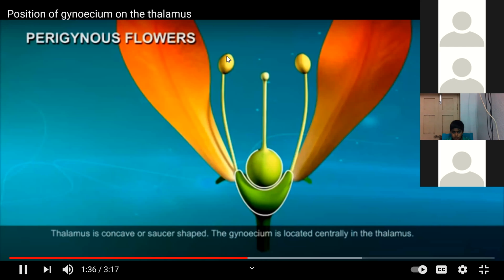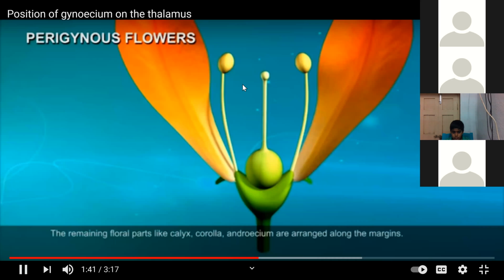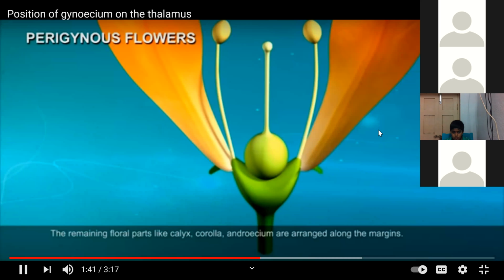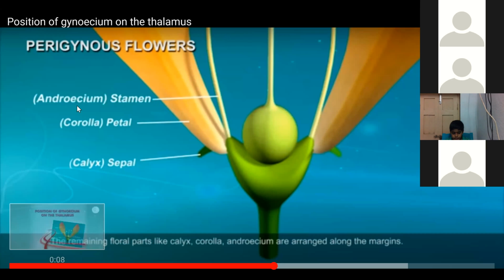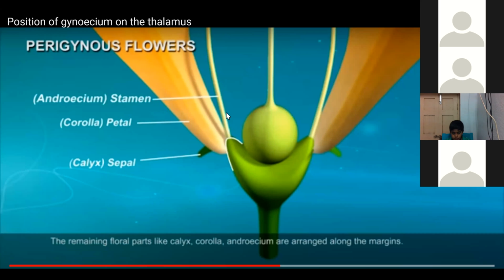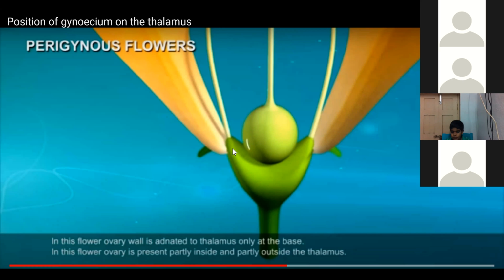The remaining floral parts, like calyx, corolla, and androecium, are arranged along the margins. So here you can see a flower, the ovary wall is adnated to the thalamus at the base, and the ovary is present partly inside and partly outside the thalamus.